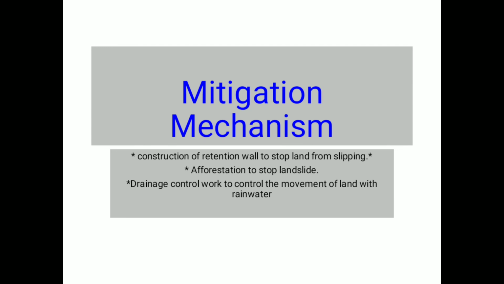Then afforestation also stops the landslide. How? Because the trees and plants which are planted hold the soil, and it will of course help in stopping the landslide. Then drainage control work is done to control the movement of the land with rainwater. As we know, water also loosens the soil, so we should have control over it, and the drainage, or the rivers which are flowing, should be worked out in such a way that the land does not slide anyway.